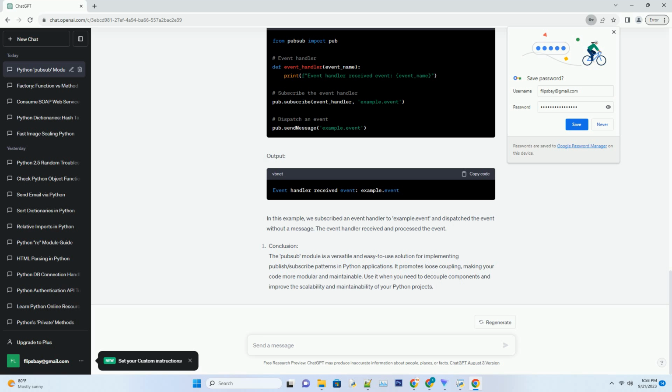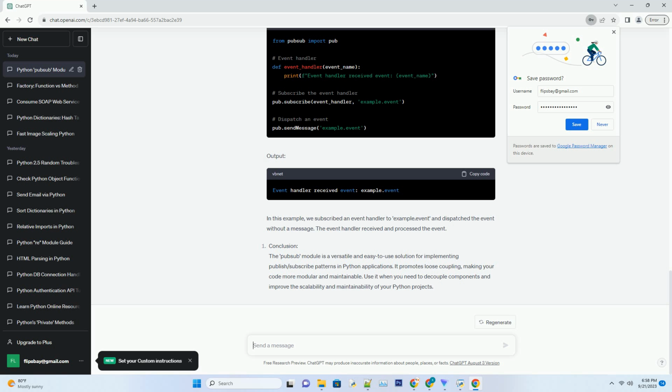Publisher. A publisher is an entity that sends messages to a topic. Subscriber. A subscriber is an entity that listens for messages on one or more topics. Message. A message is a piece of data sent by a publisher to one or more subscribers.